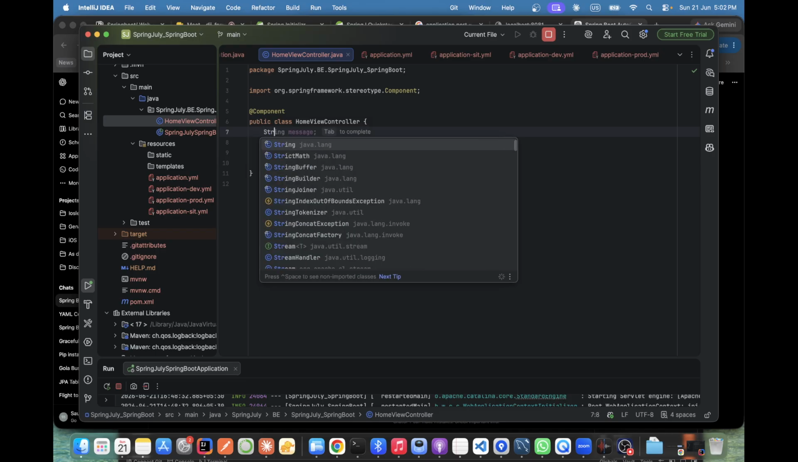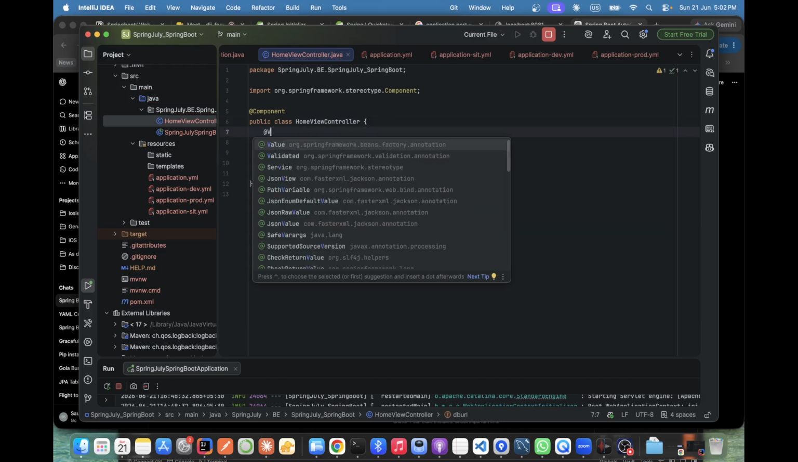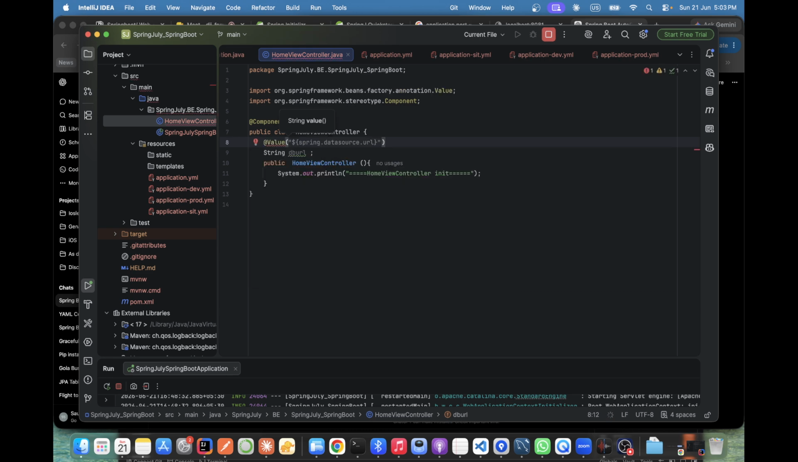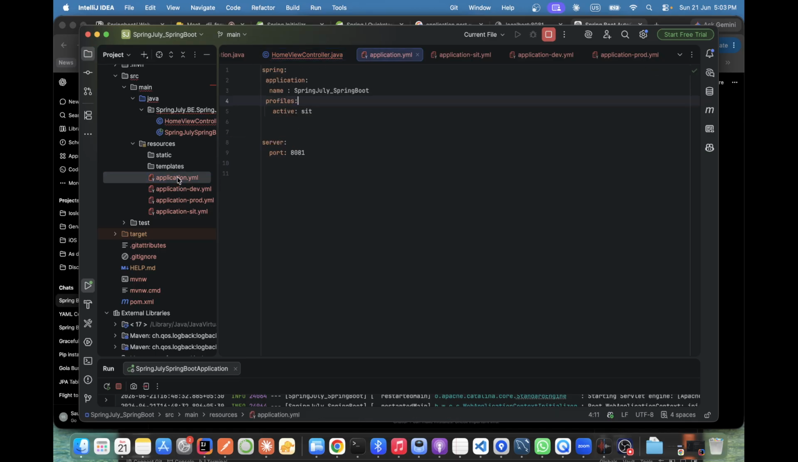See here, string URL, DB. I'll give you more practical examples so you'll understand. DB URL, and here we write @Value, and that value will be like the key. What's the name?